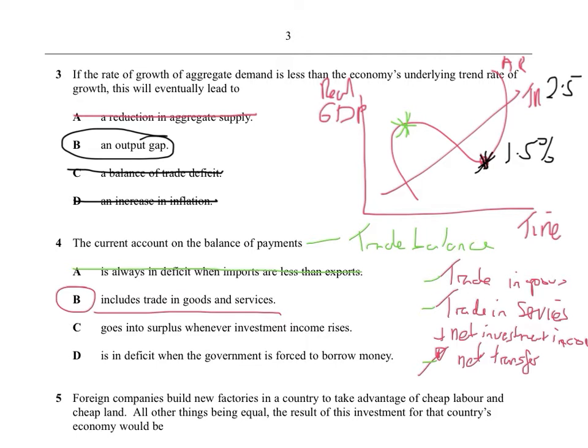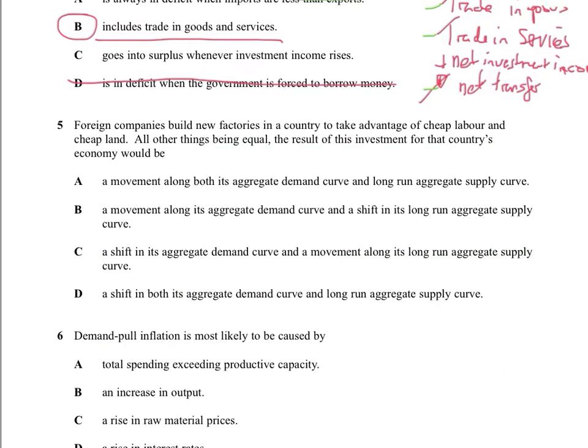And then, is in deficit when the government is forced to borrow money. There will be jokers out there who will put that because they'll be thinking about not a balance of payments deficit, they'll be thinking about a budget deficit. Right, moving on. Okay, this is easy. It's saying foreign companies build new factories in the country, blah de blah. That's just there for absolutely irrelevant reasons, apart from to make you think, oh God, this is going to be scary, right? That's there as well to be scary.